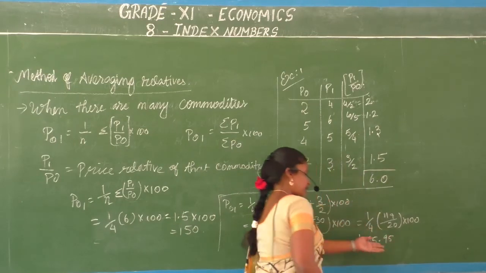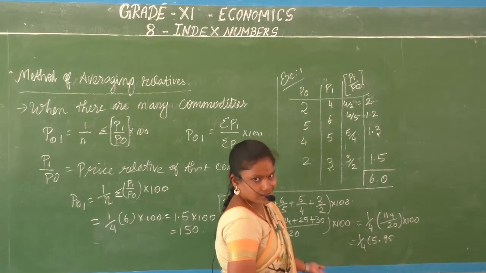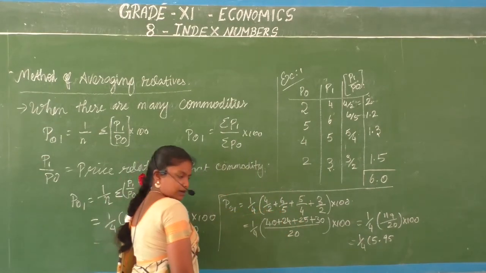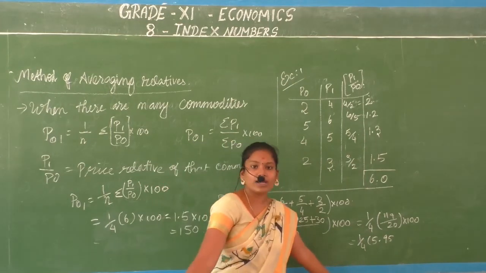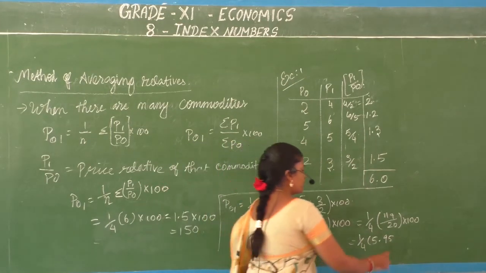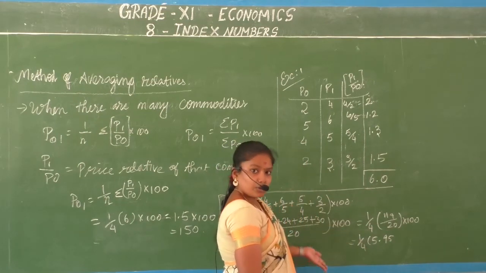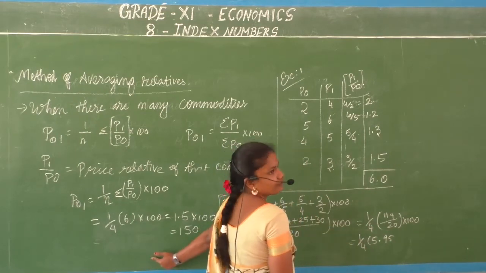So 5.95 நம்ம 6 ன்னு எடுக்கலாமா? That's what we have done here. I am showing you why that book answer is different. Okay, 5.95 நீங்க 6 ன்னு கவுண்ட் பண்ணலாம். When you count it as 6 you will get 150.